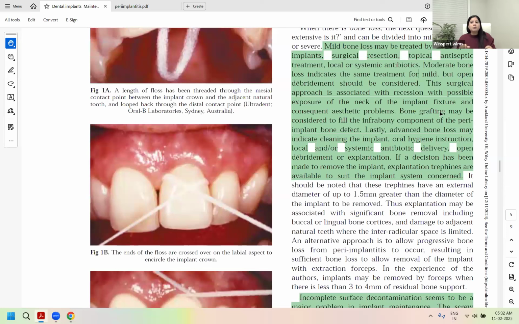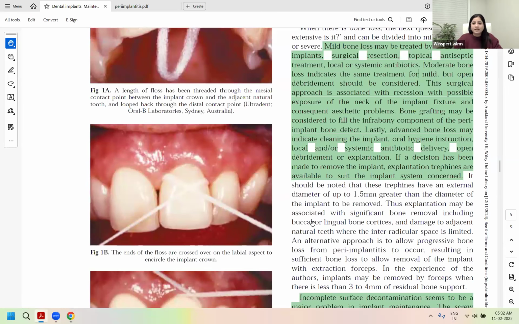Advanced bone loss would require surgical resections, systemic antibiotics, local delivery of antibiotics, and full regenerative surgeries. So definitely a referral to the specialist is required. But if that's not given as an option and you are asked what the management is, then please make sure to choose these treatments. You would know at least what to do.